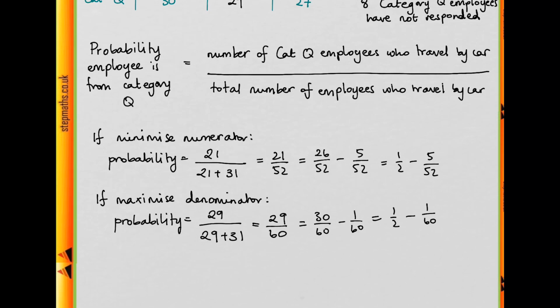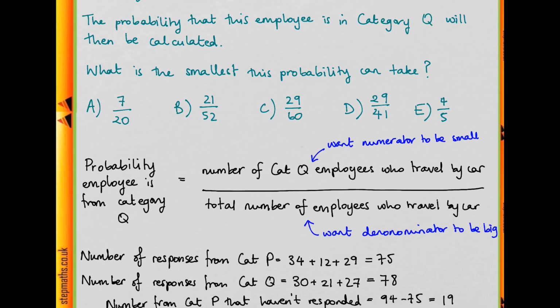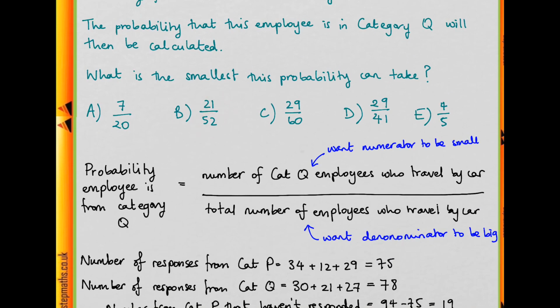I think it's fairly obvious that 5 over 52 is going to be bigger than 1 over 60, because we have both a larger numerator and a smaller denominator. So here, because we're taking something larger off, this fraction is smaller, so 21 over 52 is going to be smaller than 29 over 60. So the smallest probability is 21 over 52, i.e. solution B.